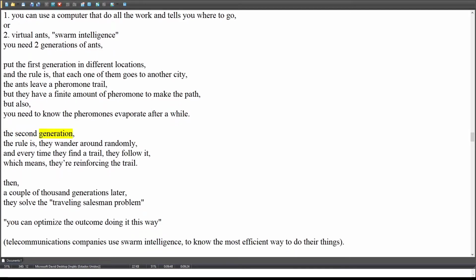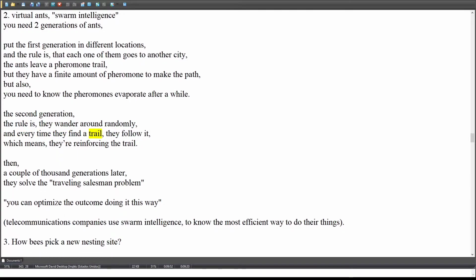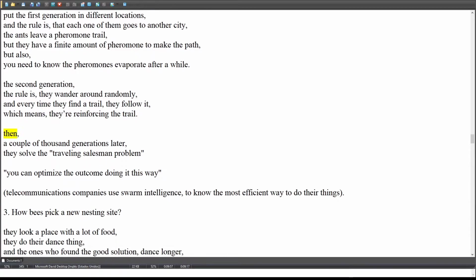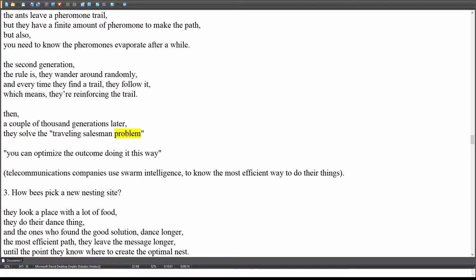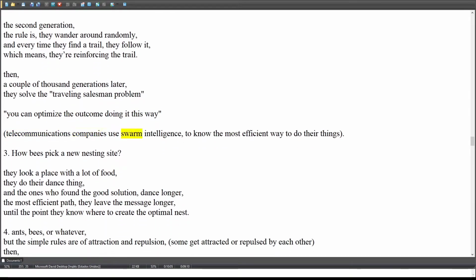For the second generation, the rule is that they wander around randomly, and every time they find a trail, they follow it, which means they're reinforcing the trail. Then, a couple of thousand generations later, they solve the traveling salesman problem. You can optimize the outcome doing it this way. Telecommunications companies use swarm intelligence to find the most efficient way to do their things.